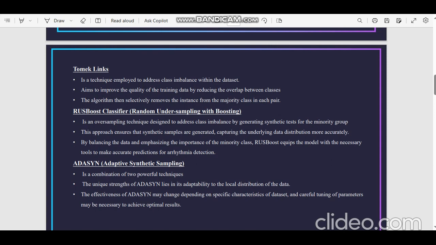The strength of the ADASYN lies in its adaptability to the local distribution of the data, and the effectiveness of the ADASYN may change depending on the specific characteristics of the dataset, and careful tuning of the parameters may be necessary to achieve the optimal results.